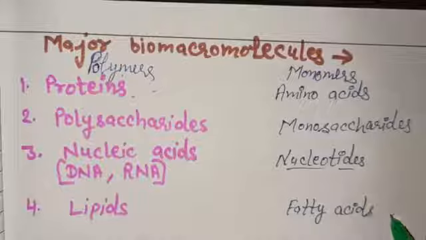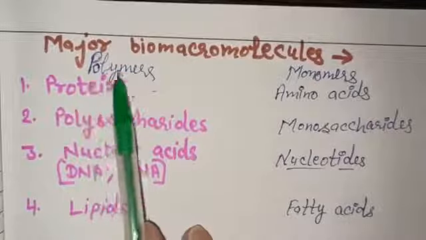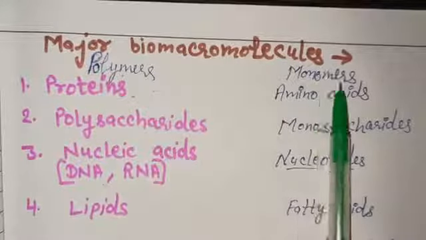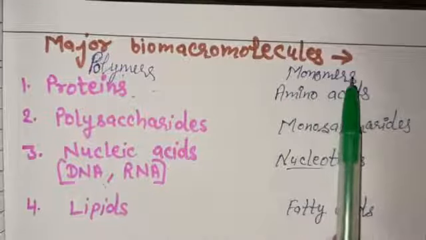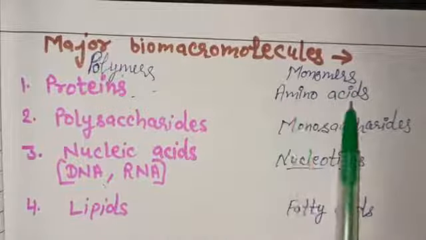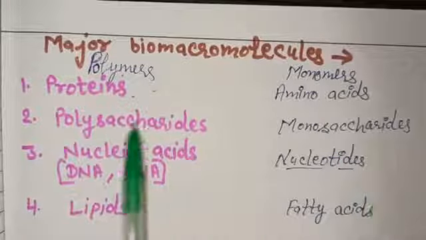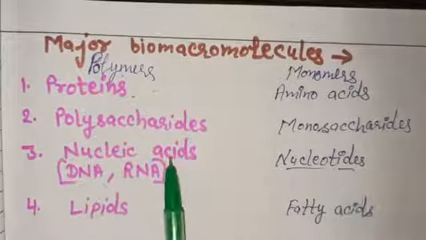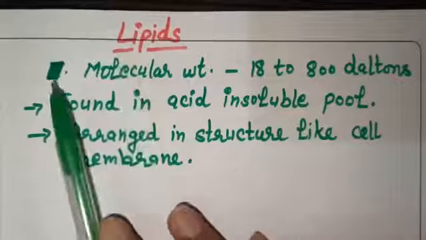So all these biomacromolecules, you can see, are polymers because they are made up of 2 or more monomers as subunits, right? Amino acids polymerize to form proteins, monosaccharides polymerize to form polysaccharides, and nucleotides polymerize to form nucleic acids. So the first biomacromolecule that we will discuss today is lipid.